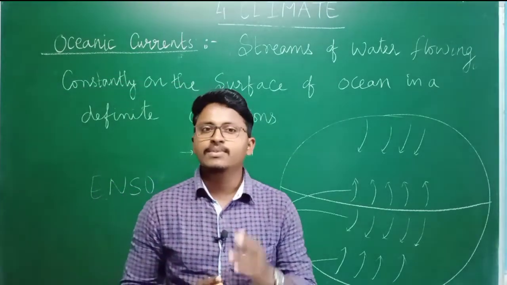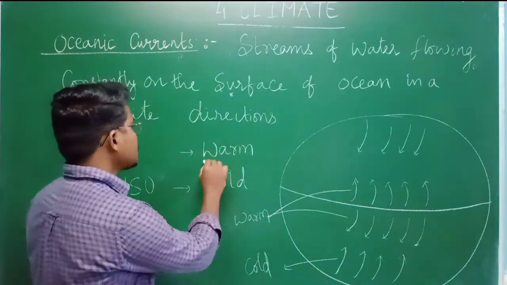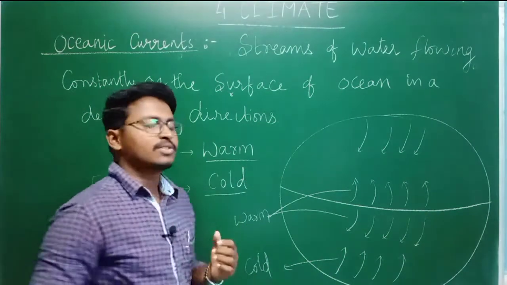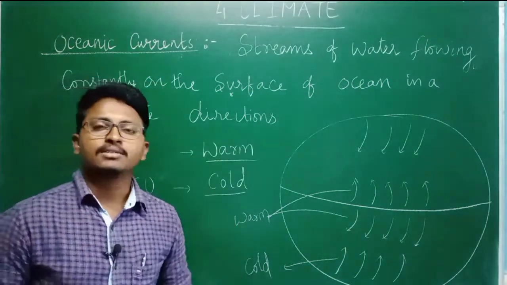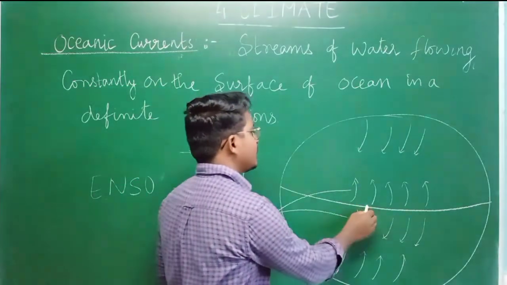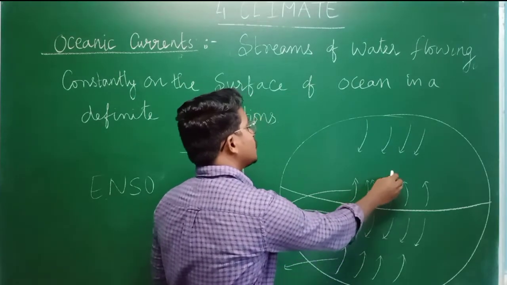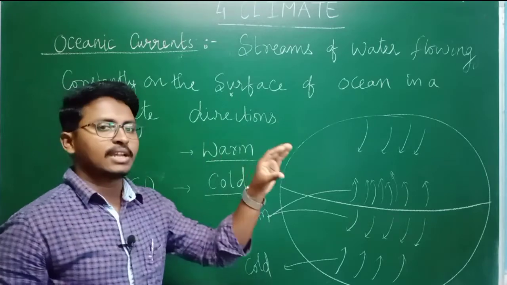And usually there are two types of oceanic currents. One is warm ocean currents, and the other one is cold oceanic currents. First we'll see what you mean by warm ocean currents. If the oceanic currents originate near the equator, or start from the equator, and flow towards the poles, we call them warm oceanic currents.